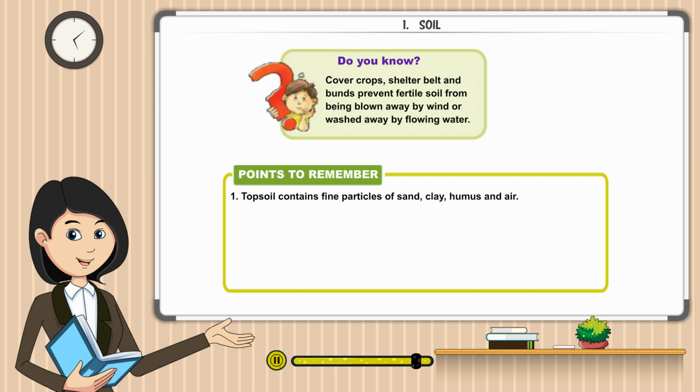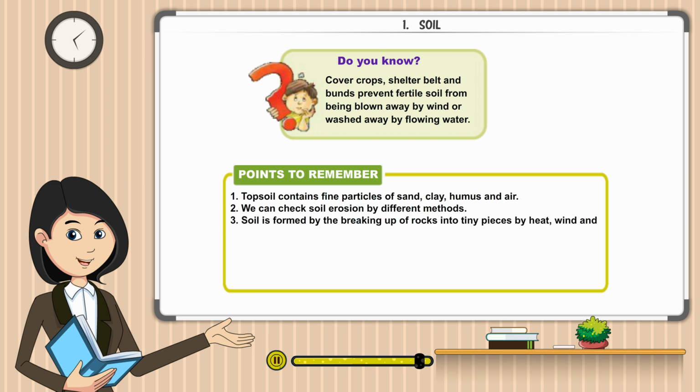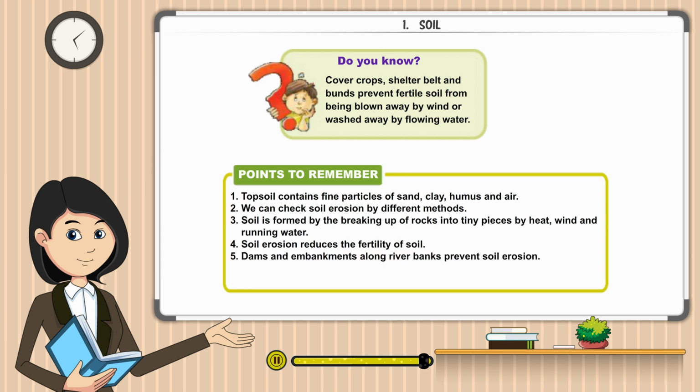Points to remember. Topsoil contains fine particles of sand, clay, humus and air. We can check soil erosion by different methods. Soil is formed by the breaking up of rocks into tiny pieces by heat, wind and running water. Soil erosion reduces the fertility of soil. Dams and embankments along river banks prevent soil erosion. The roots of plants bind soil particles together and do not let them get washed away by air or water.